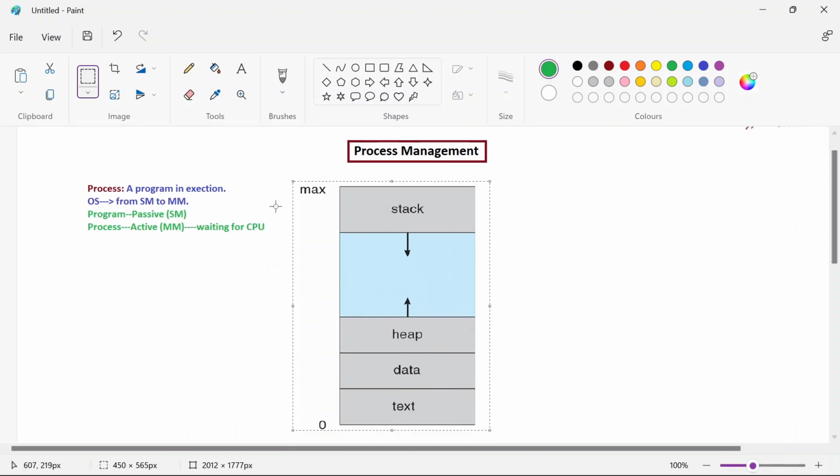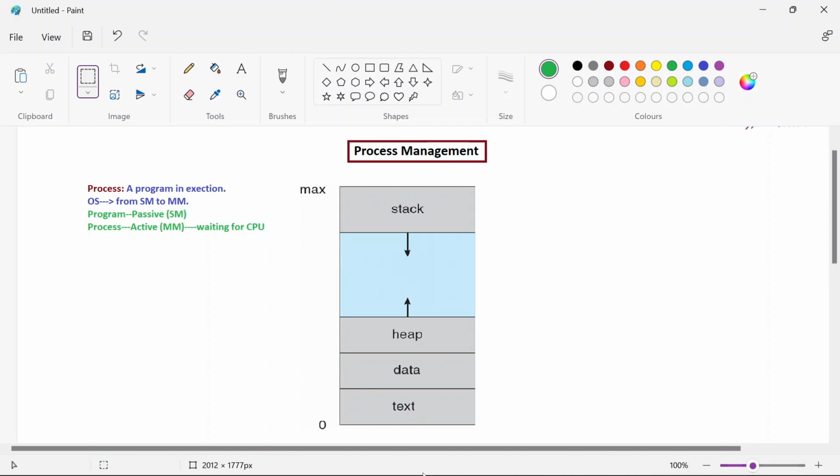That means, let us consider one process P1. For that process, all this information, text, data, heap, stack will be contained. For process P2, again text, data, heap, stack, like that the data will be stored. Understood all of you? Now let us see in detail about what all these things are for each individual process. Okay, note down this diagram. All of you will have a clear idea about what each individual parameter reflects here.